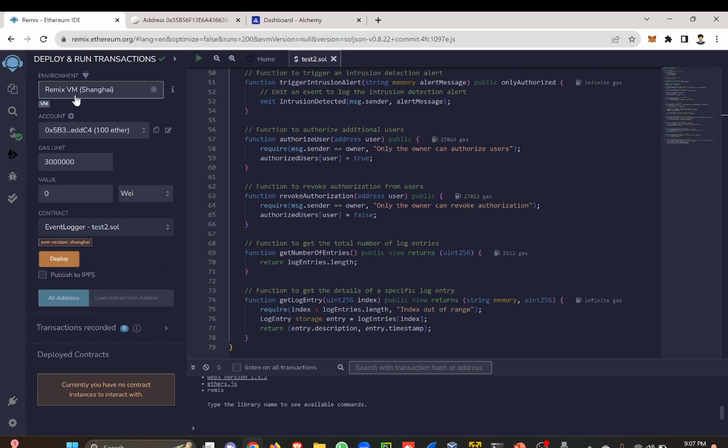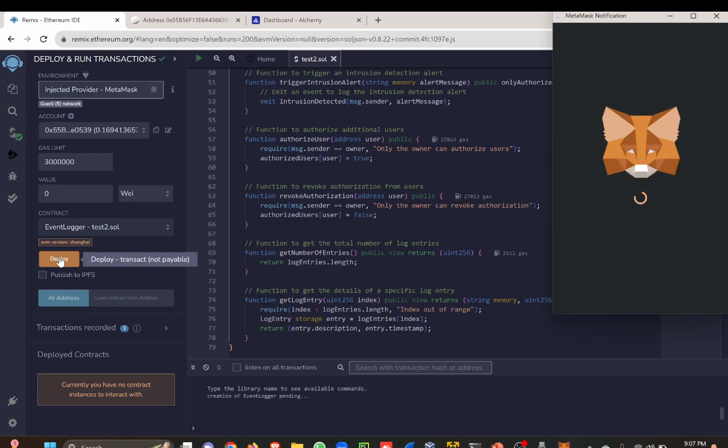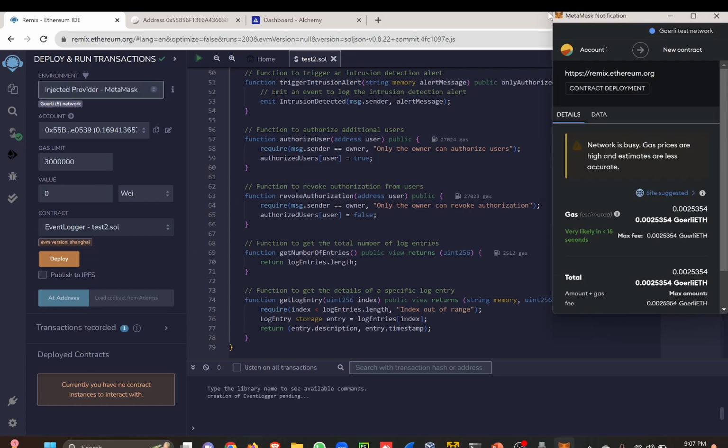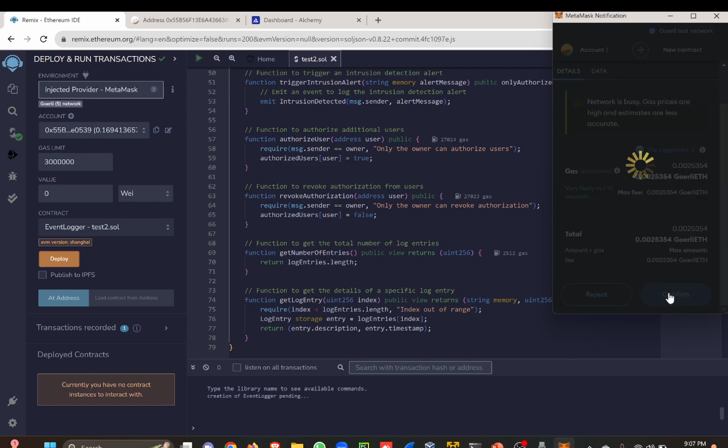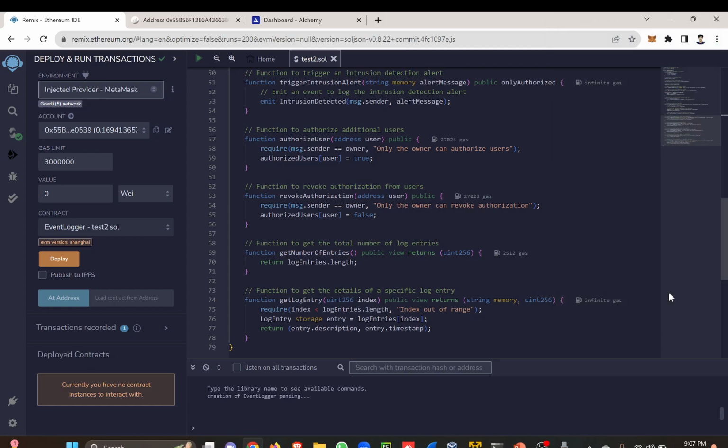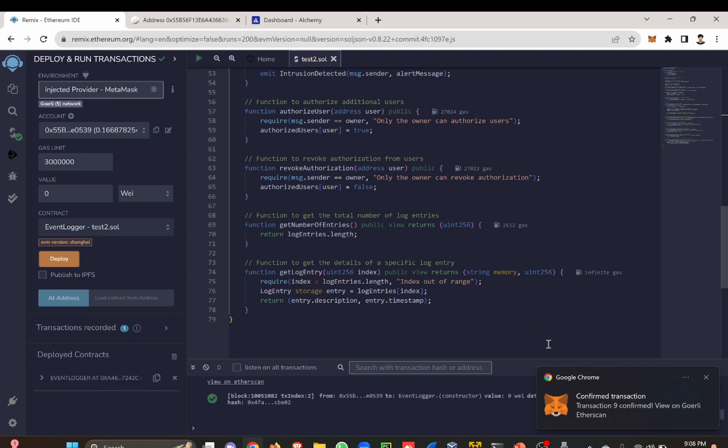For the deployment phase, we first have to connect to MetaMask by choosing the injected provider, that is, the Web3.js platform. For deployment, we have to make a transaction, and for that we have to connect to the MetaMask extension for Chrome. So we will confirm it. It's taking some time. Okay, now it's done. The transaction is confirmed, and we can see it here.